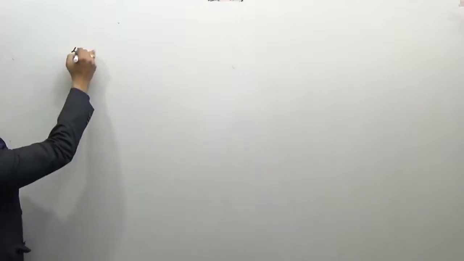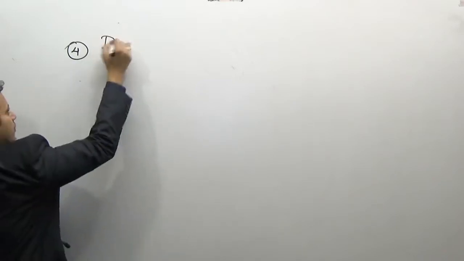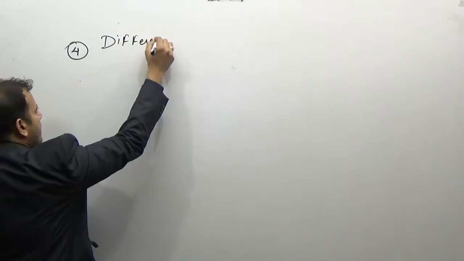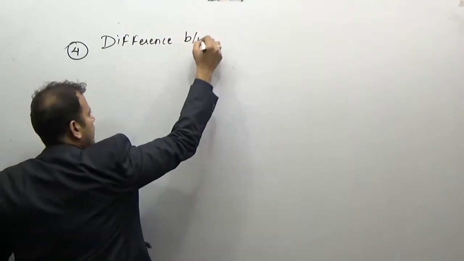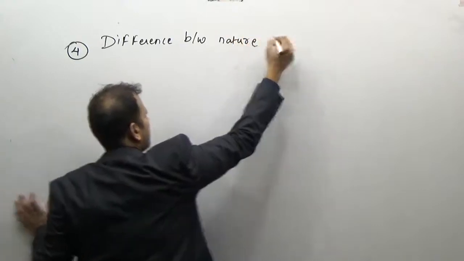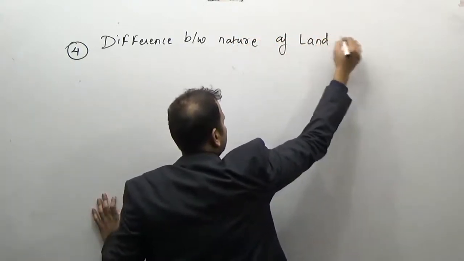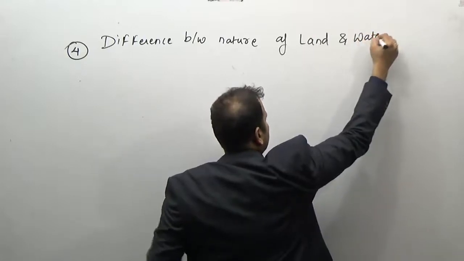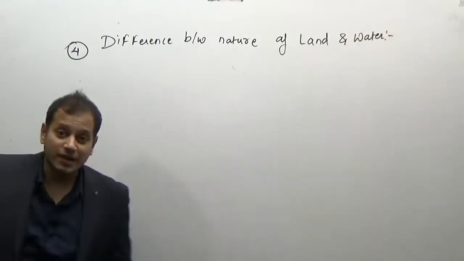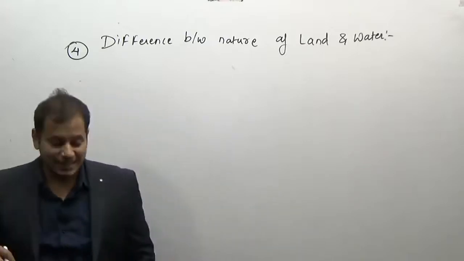In the 2011, 2012, 2013 examinations, you will find questions asked from the fourth factor, that is the nature of land and water, or the difference between the nature of land and water.